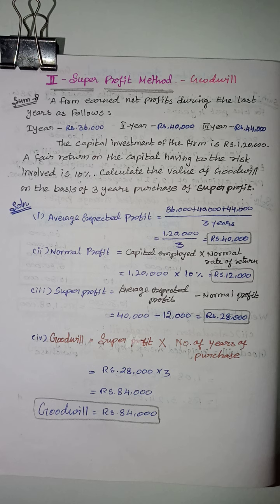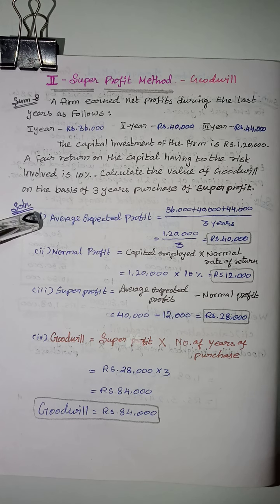The super profit method of goodwill is super profit into number of years of purchase. Super profit is average expected profit minus normal profit. The average expected profit is 36,000 plus 40,000 plus 44,000 divided by 3 years.